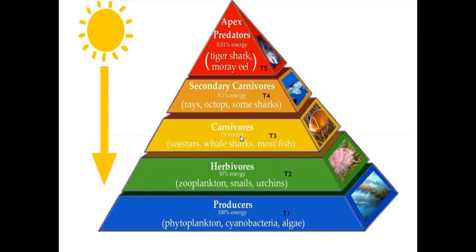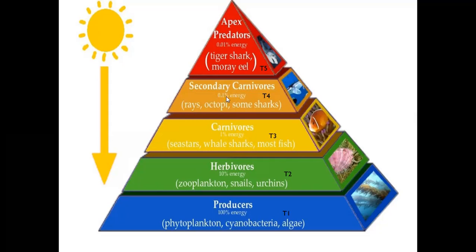Only 0.1% energy is stored in their body. That 0.1% energy is consumed by the secondary carnivores. These are also called trophic level 4 or energy level 4. From this 0.1% energy, 0.09% is utilized for their activities by the secondary carnivores.